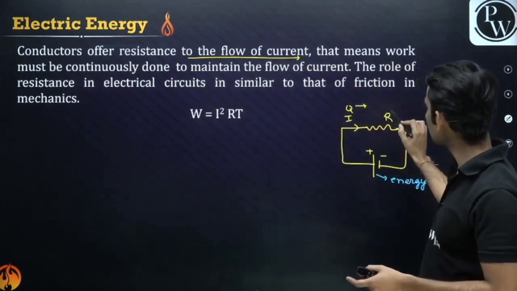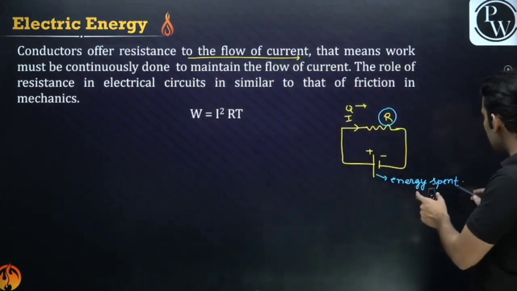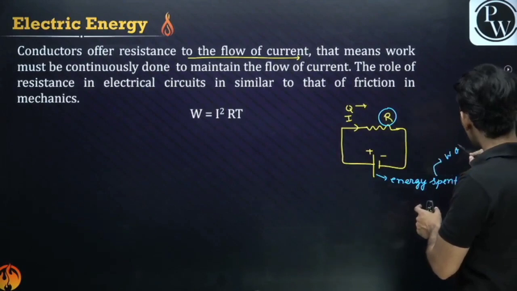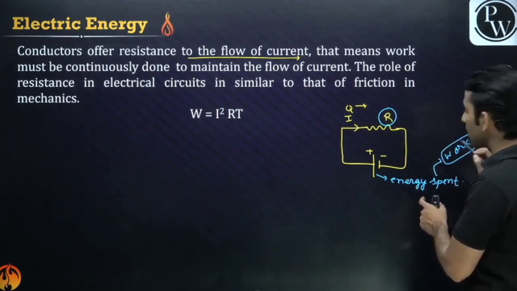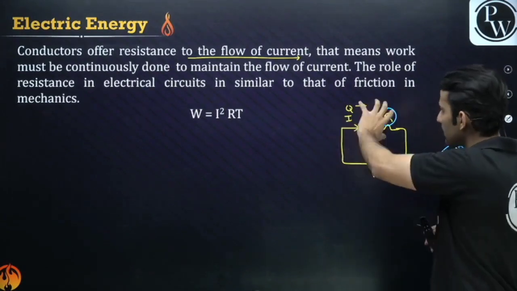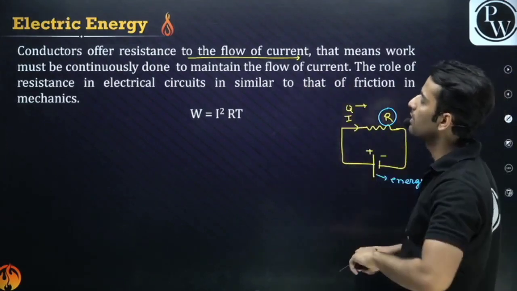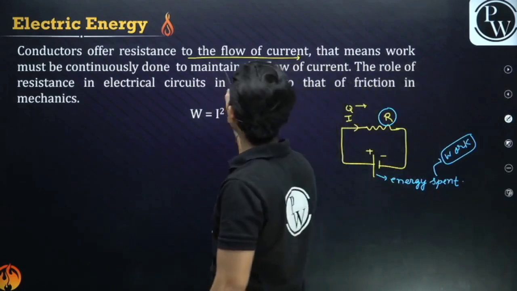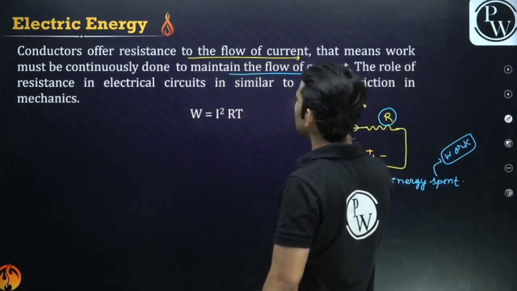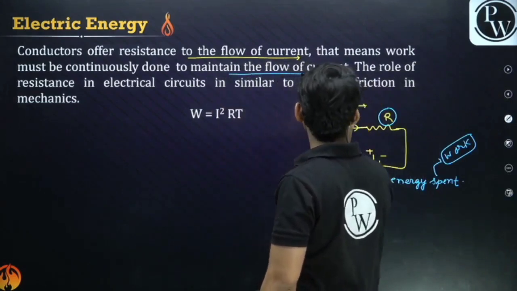What is the energy? The energy spent by the battery is nothing but the work done, right? So where will that energy go? It will dissipate in the form of heat in this circuit, which is known as electrical energy. So work must be continuously done by the battery to maintain the flow of current. So basically what does resistance do?